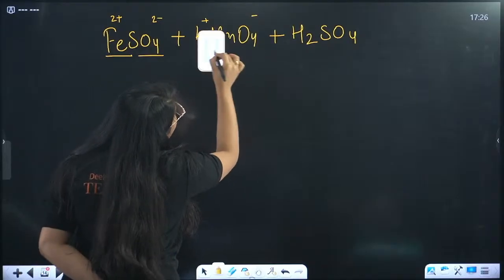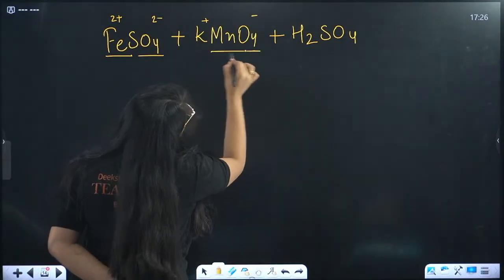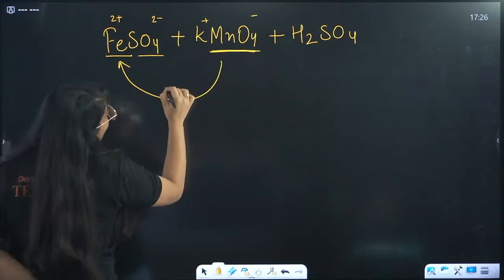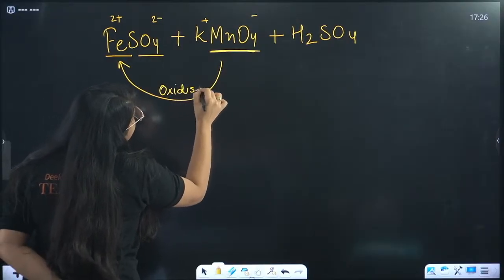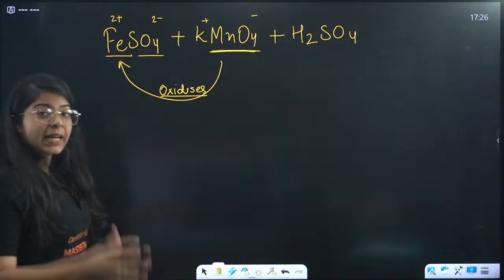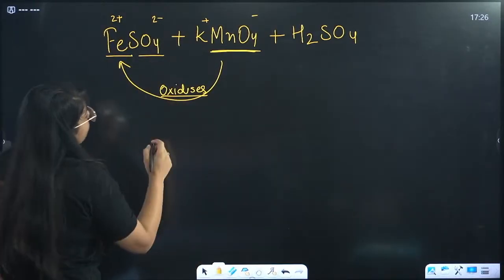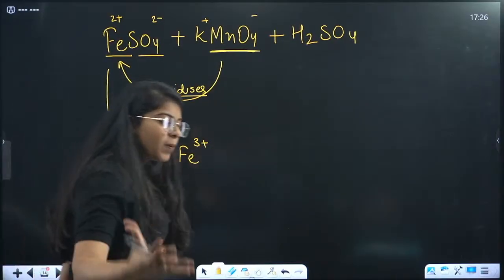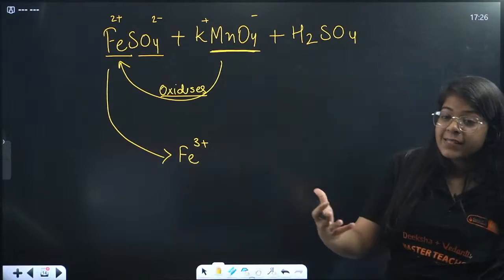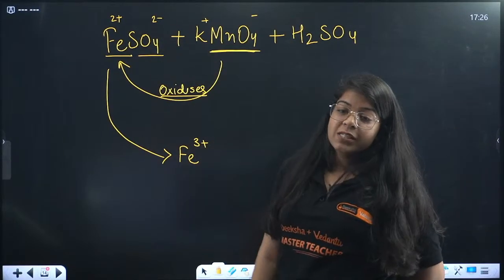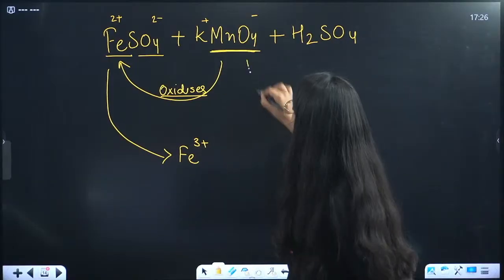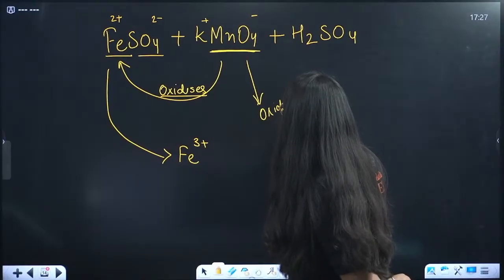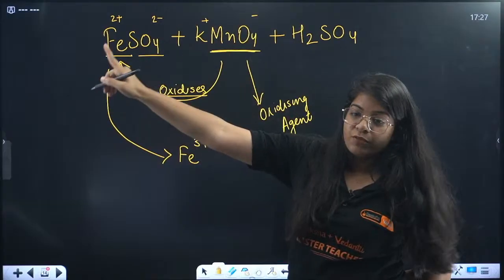MnO4 negative specifically oxidizes iron, so from Fe2+ it becomes Fe3+. It oxidizes, and hence KMnO4 is the oxidizing agent. Done? Understood? It is the oxidizing agent because it oxidized FeSO4 or iron.